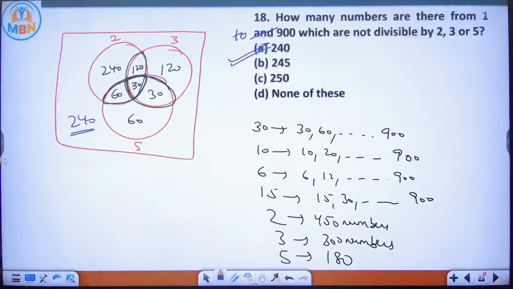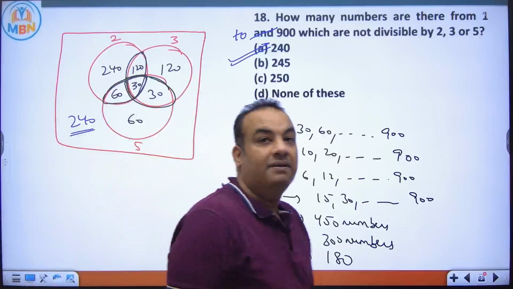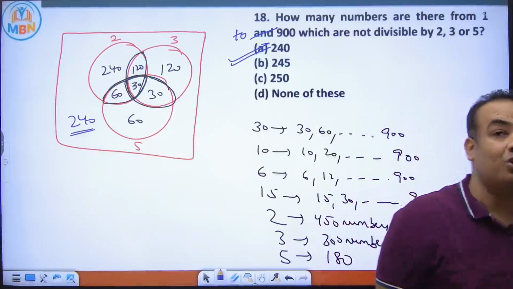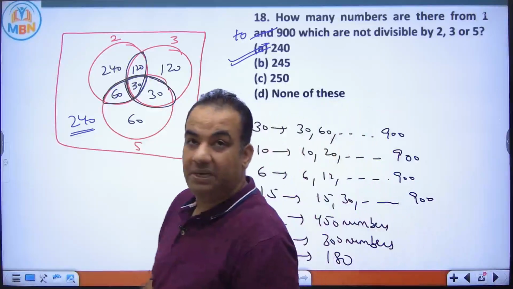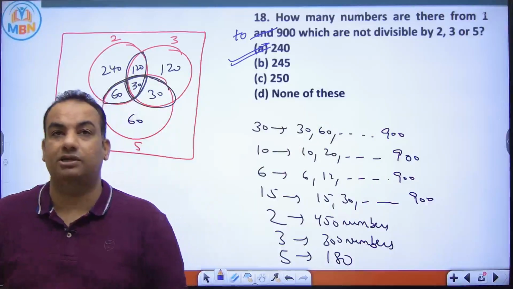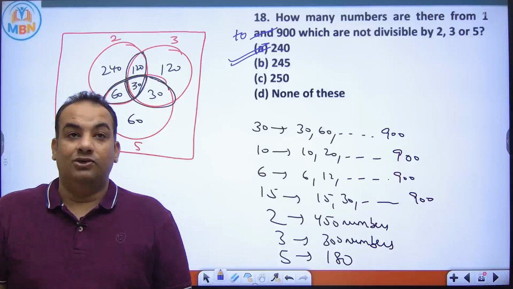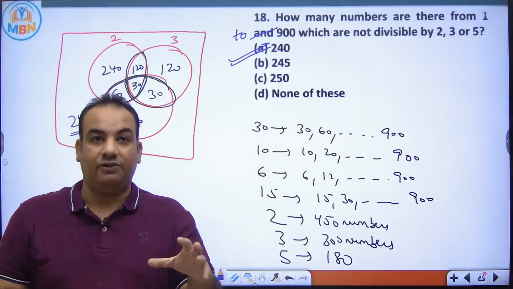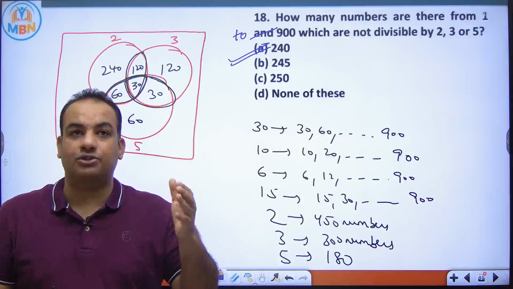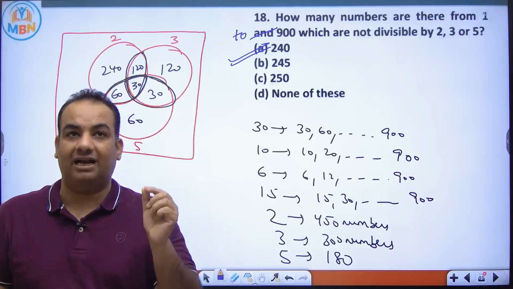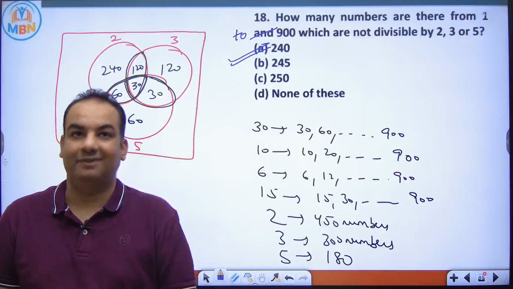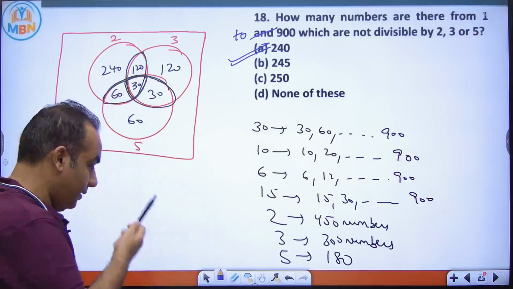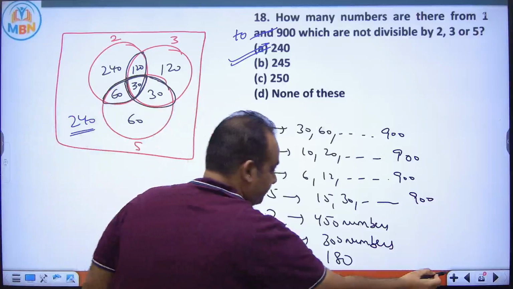So the answer is A option, which is 240. This is the approach which majority of students follow. But I tell you, if you are good in calculation also, it will take roughly around 2 minutes in solving this question. So I'm not going into the depth of one theorem that is called Euler's totient theorem. I just tell you how that theorem can help you solve this question in just 15 seconds.